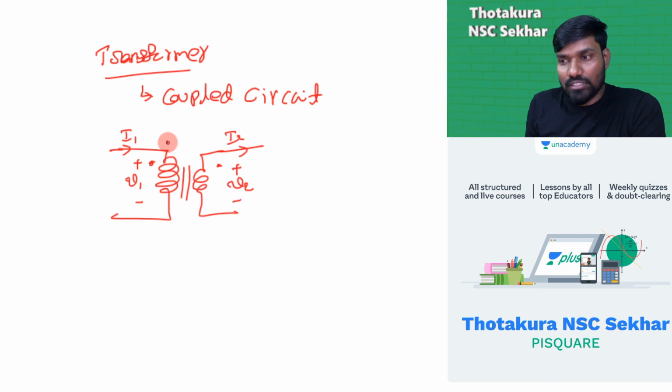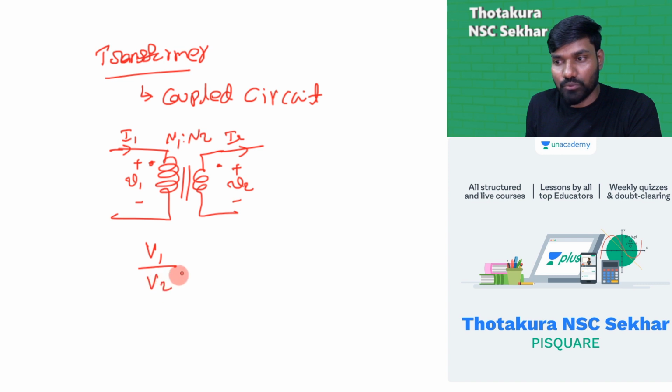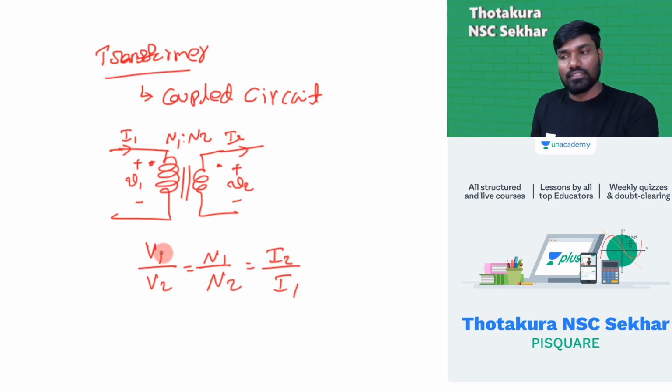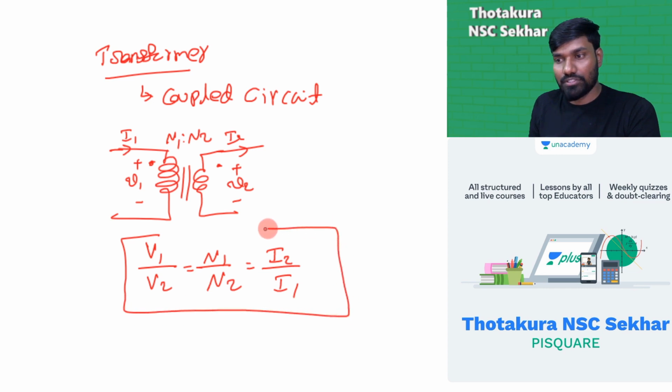The number of turns, N1 is to N2. The relation you should be careful with in this lecture is V1 by V2 is equal to N1 by N2 is equal to I2 by I1. You should note this in this lecture.